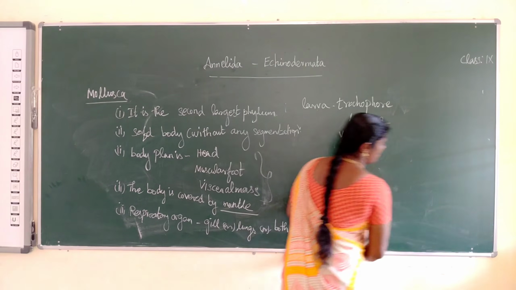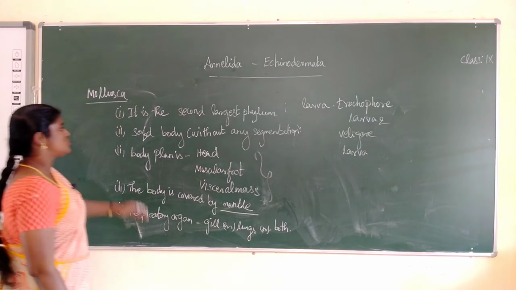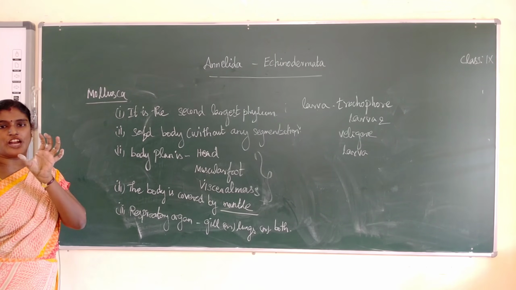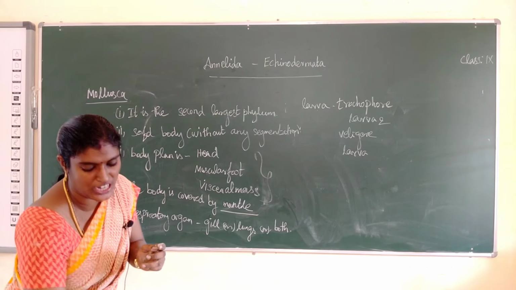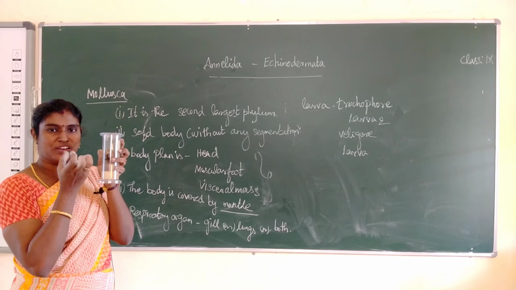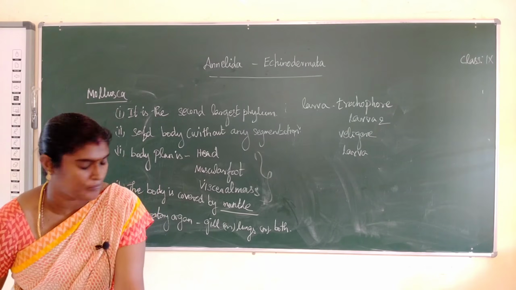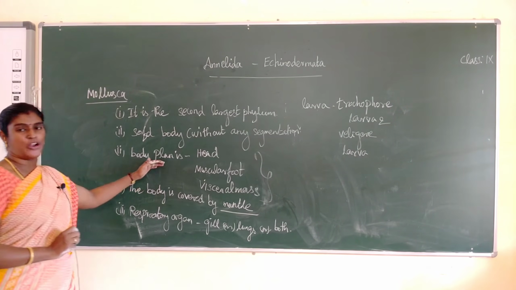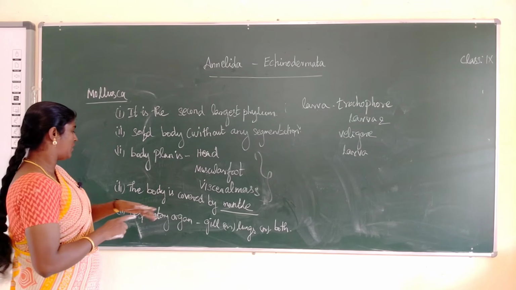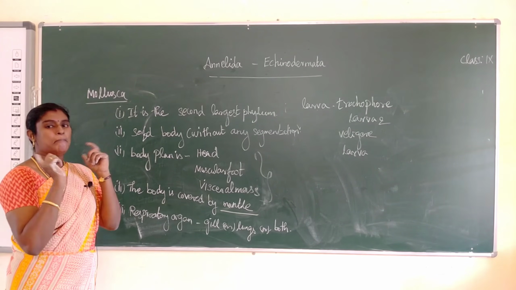Okay, what is the first point? The first one, it is the second largest phylum. They are soft bodied animals without any segmentation. They have a very soft body and very soft skin. Okay, the next one, the body plan: head, muscular foot and visceral mass are present. The body is covered by mantle.